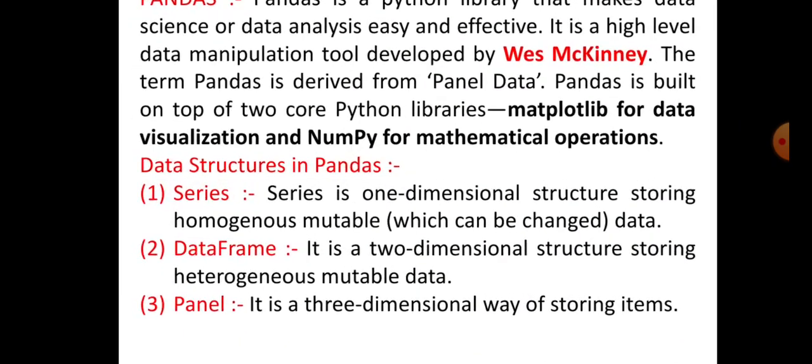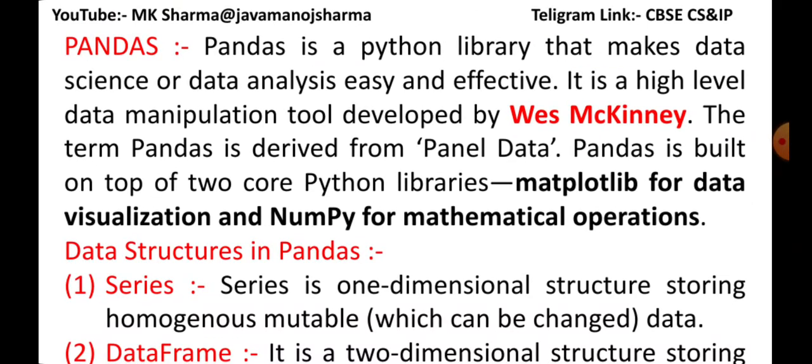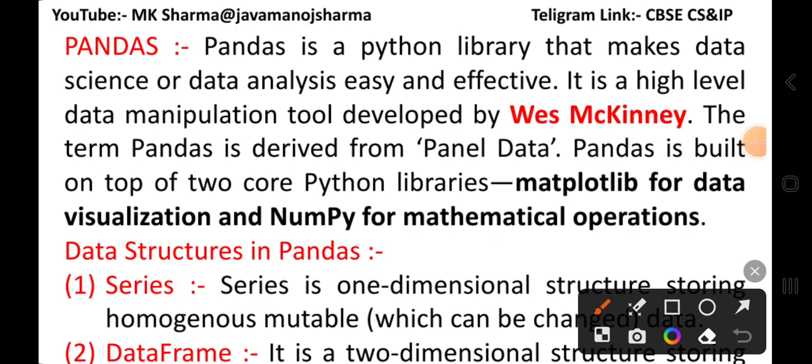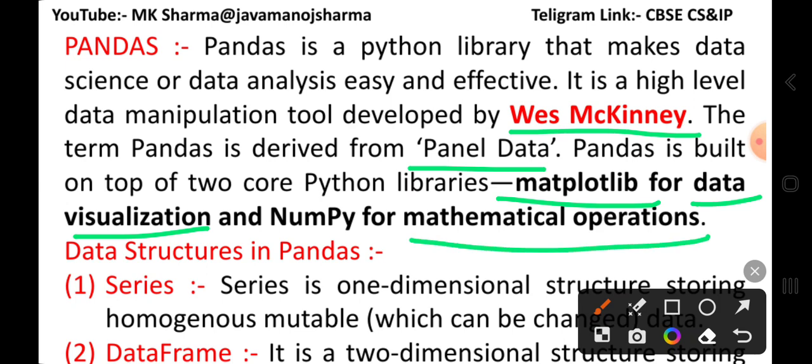What do you mean by pandas? Pandas is a Python library that makes data science or data analysis easy and effective. It is a high-level data manipulation tool developed by Wes McKinney. The term Pandas is derived from panel data, and Pandas is built on top of two core libraries: Matplotlib is for data visualization and NumPy, Numerical Python, is for mathematical operations.